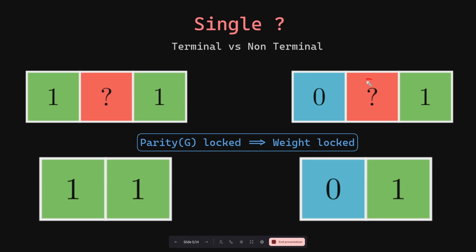If you color it with blue, it will get sucked into this blue block, and if you color it green, it will get sucked into this green block. Therefore the number of groups from this position was 2, and even after inserting this question mark in between, regardless of its color, the number of groups does not change. So now we have our breakthrough, that is, if you have just one single question mark in a non-terminal position, it is not possible to change the parity of the string.